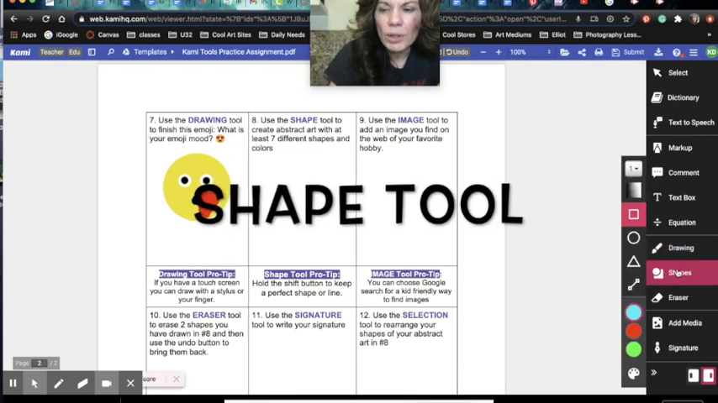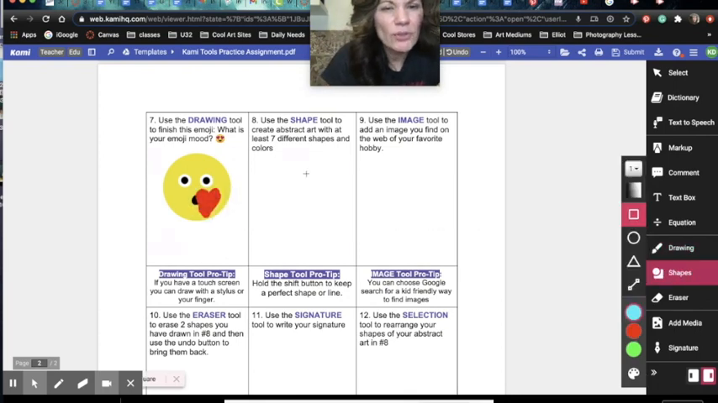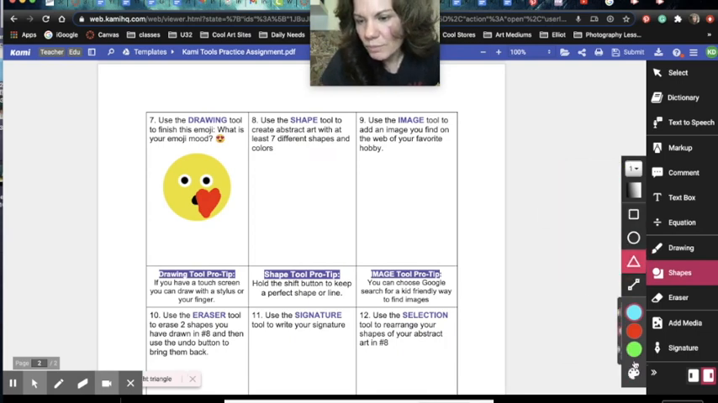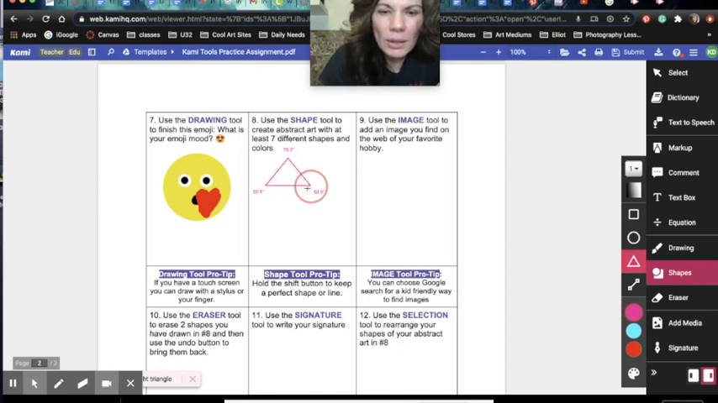So, shape tool. All right, we are going to do the shapes. This says draw 7 different shapes and colors. Pretty simple shapes, line, etc. It gives me, again, the thickness of the line. It also gives me fill. So I'm going to start with a triangle. I'll do a pink triangle with a thin line.